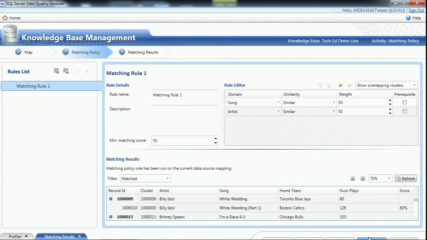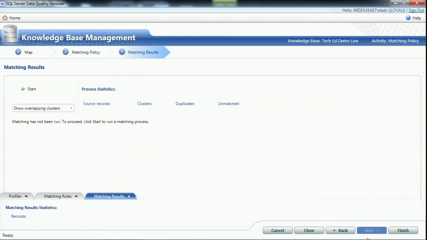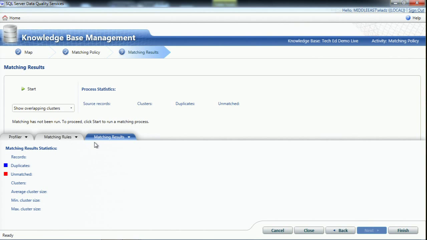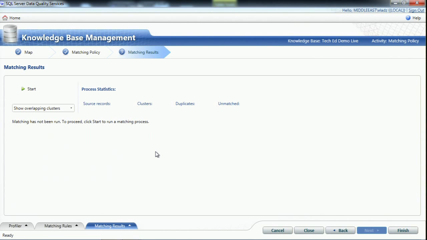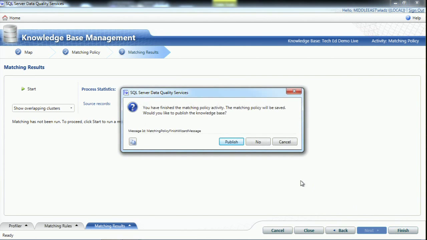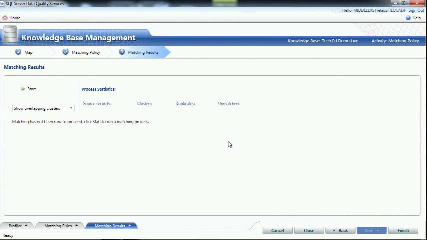Okay, so I'm going to hit next. Now, theoretically, or not theoretically, I could have built multiple rules. I could have built a funnel that's very, very long. First match on this, and then on what's remaining, match that, and then match that. Now I have a chance to run the entire policy together. But in our specific example, as I created only one rule, I don't need this. So just hit finish and publish. And again, this was just training my knowledge base.